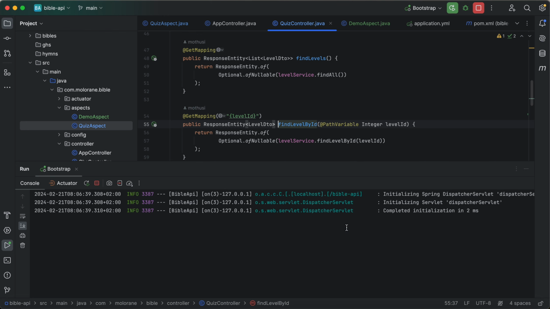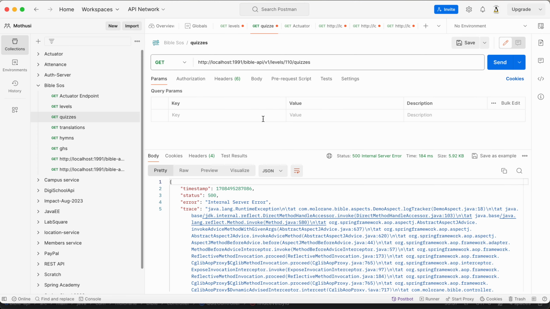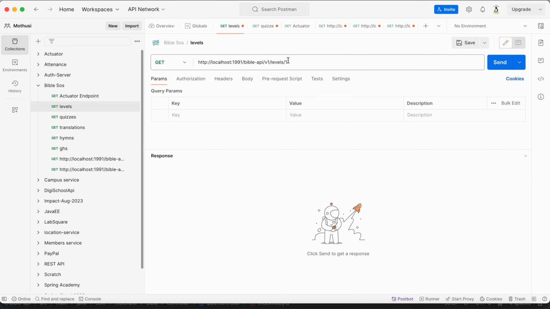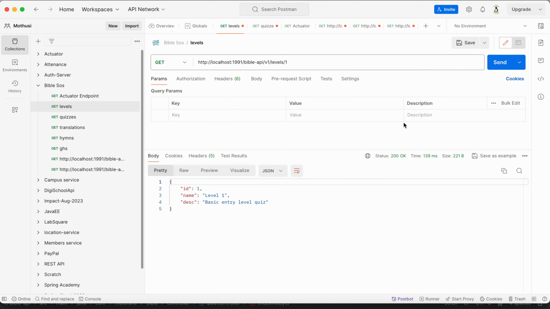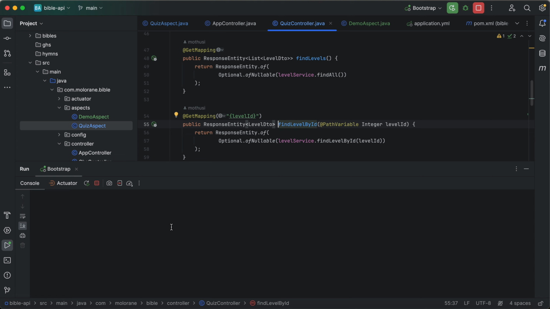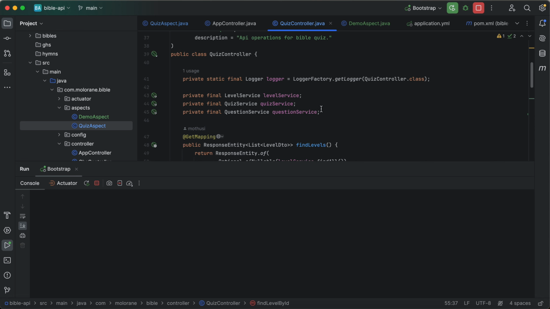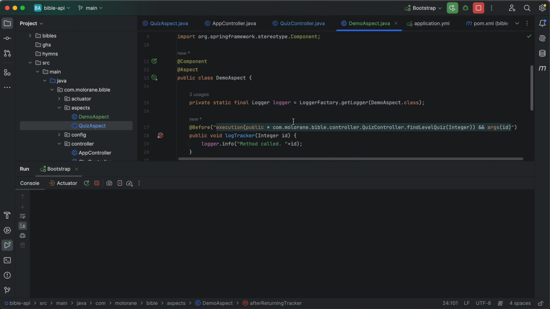All right, so let's see. The method we are intercepting is this one. So I'm gonna say 1. Okay, so we should have logged this on the console. Let's see. It's not logged. Okay, let's see. I'm saying we are intercepting find level by ID. So let's see what's the issue with that.